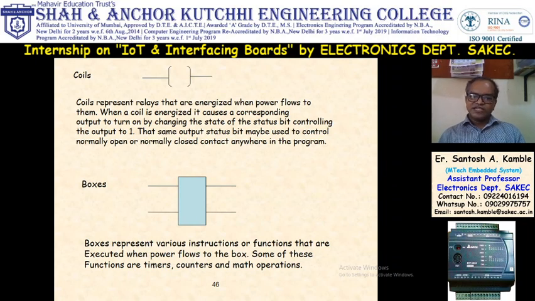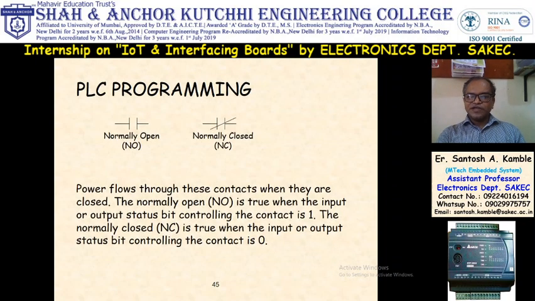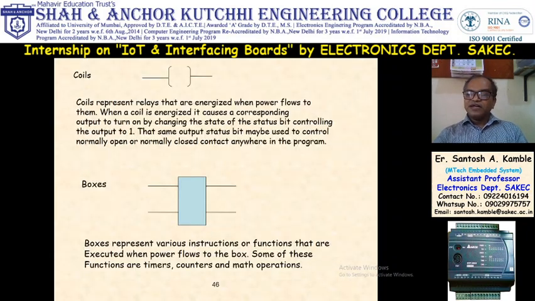And then the fourth instruction is box. Box is used for timer and counter. So there are only 4 instructions. Normally open contact, normally closed contact. This is my input instruction. In input instruction, I can use these 2 input instructions for any input like switch, sensor, etc. This is for digital. This is my output instruction which uses only a coil as an output. And this is my box instruction which is used for timer and counter.